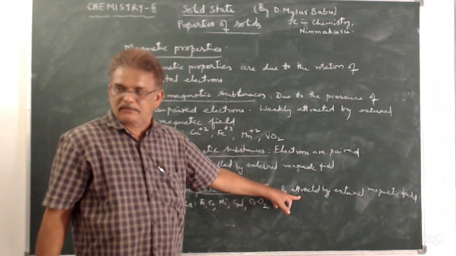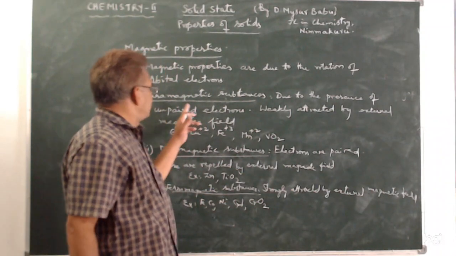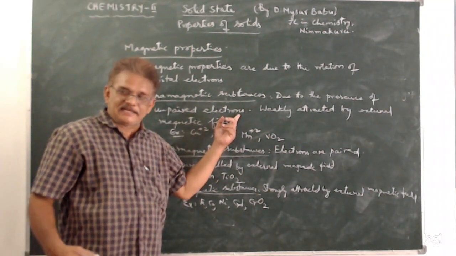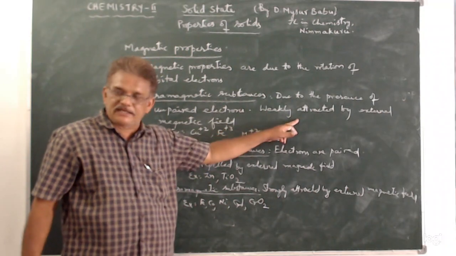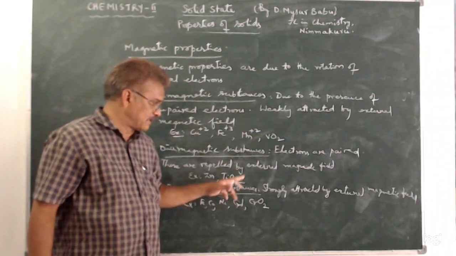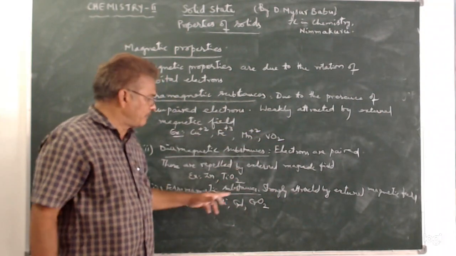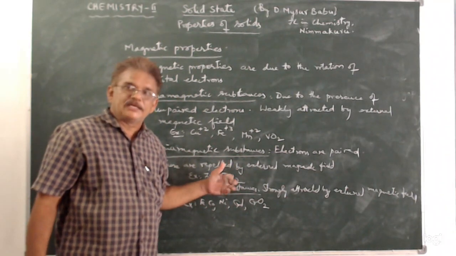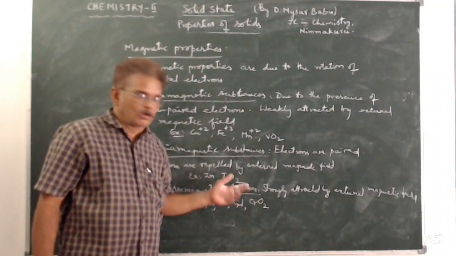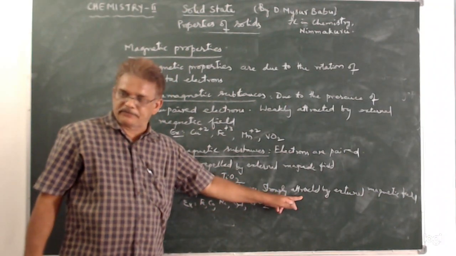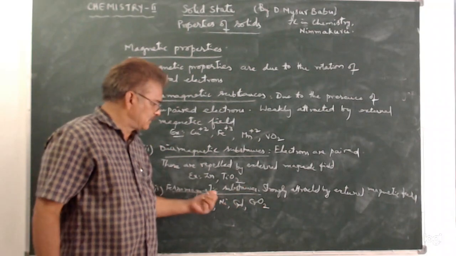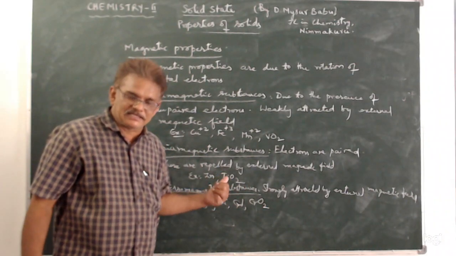Paramagnetic substances lose their magnetism if the external magnetic field is removed, but ferromagnetic substances retain their magnetism even after the removal of the external magnetic field.